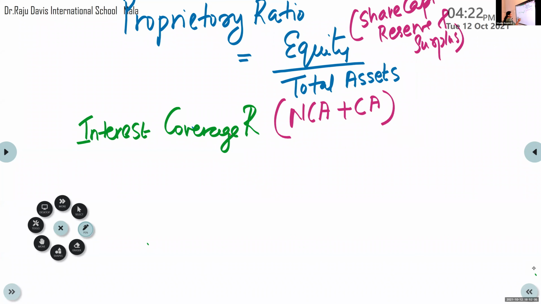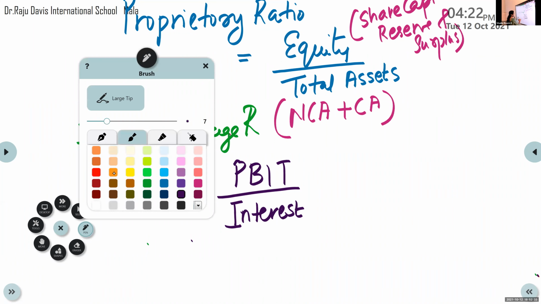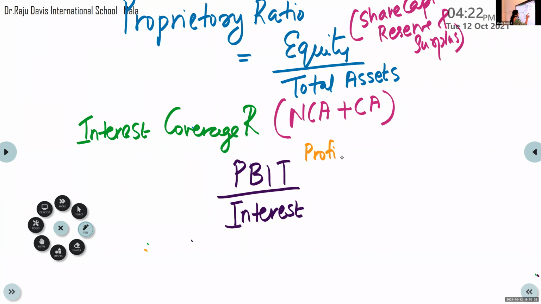So for that, the formula is PBIT divided by interest. PBIT means profit before interest and tax. Before deducting interest as well as tax, how much is the profit? Profit before interest and tax divided by interest.